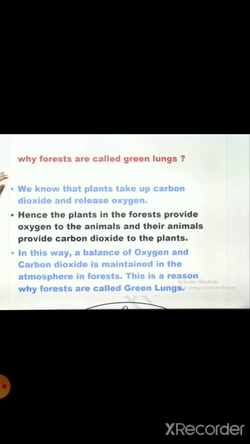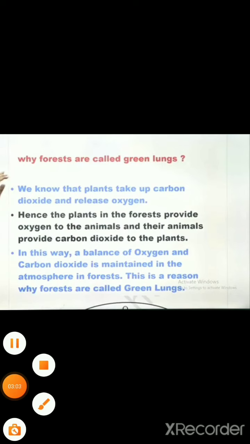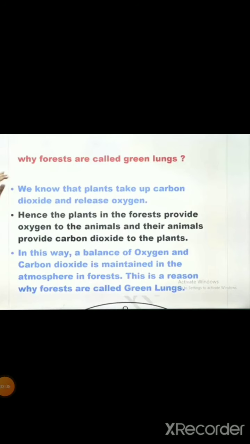Why forests are called green lungs? As we all know, what are the lungs? लंग्स हमारी बॉडी में क्या काम कर रहे हैं? Lungs हमारी बॉडी में breathing process में helpful हैं, isn't it? How are they helpful in the breathing process? As we are getting the oxygen with the help of the lungs, and the carbon dioxide CO2 is exhaled by the lungs, isn't it? So as oxygen is inhaled by the lungs,